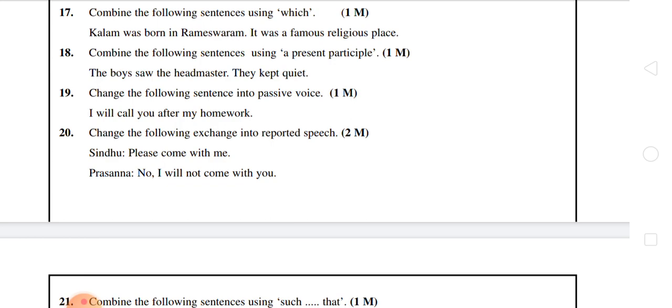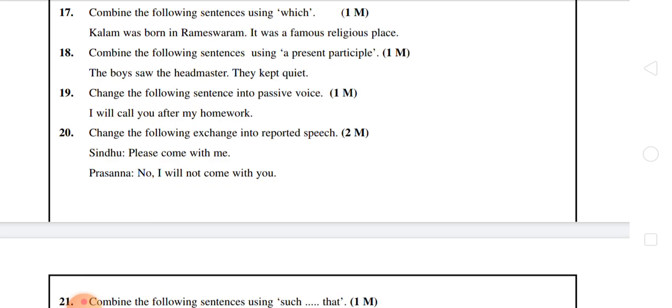Next, the 18th question: combine the following sentences using a present participle. We already discussed present participle in our classes, but don't worry if you forget, I will definitely make videos about that. It also carries 1 mark. In this question also he will give two sentences and ask us to combine them using a present participle.